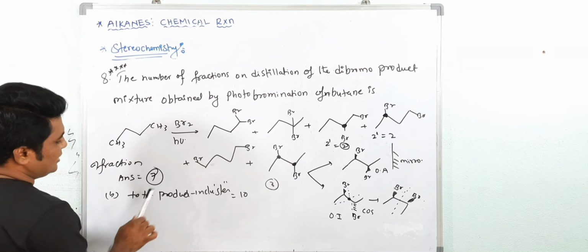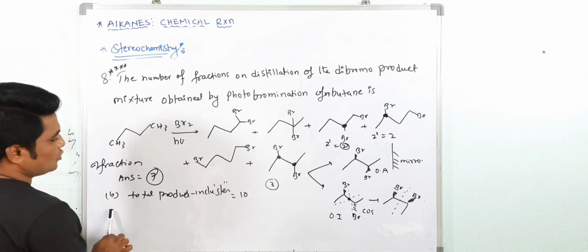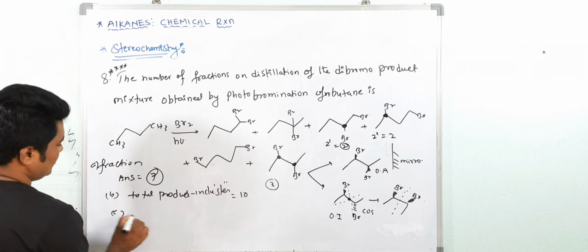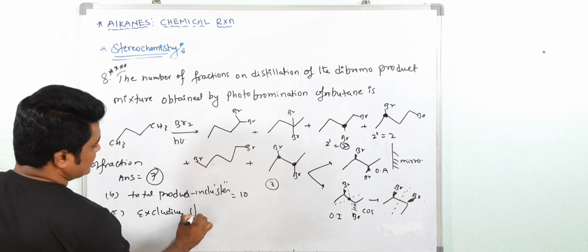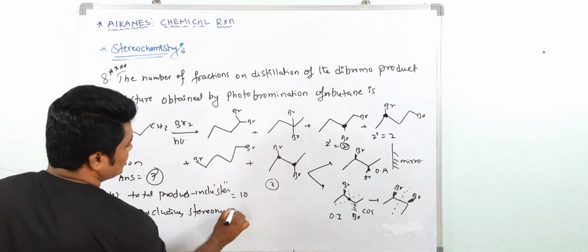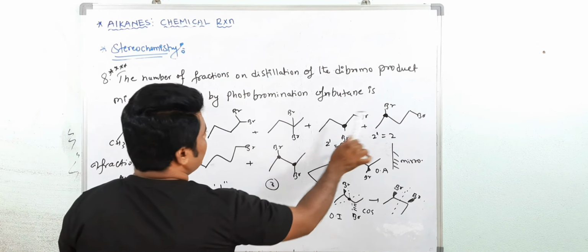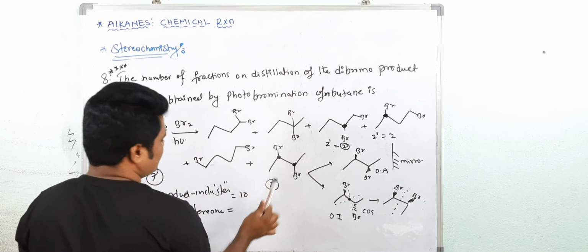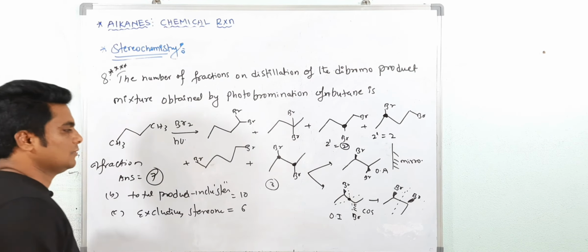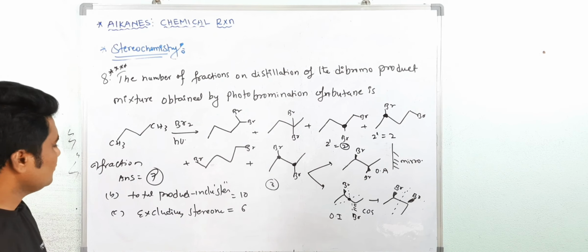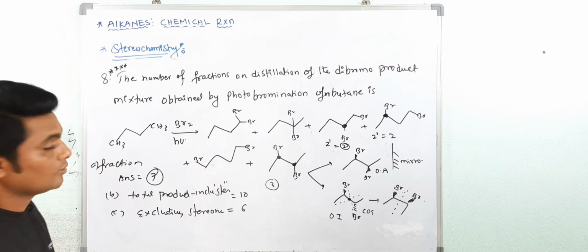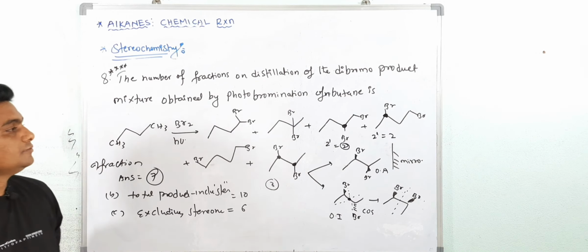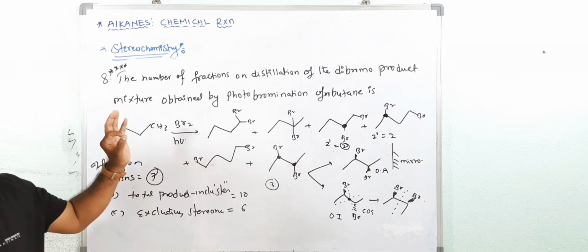Now fraction 7, total products 10, and C, excluding stereomers, how many you are getting? 1, 2, 3, 4, 5, 6. Only 6 you are getting. Understood? So this is A, this is B, this is C. Yes? Write down. This is also very excellent question.